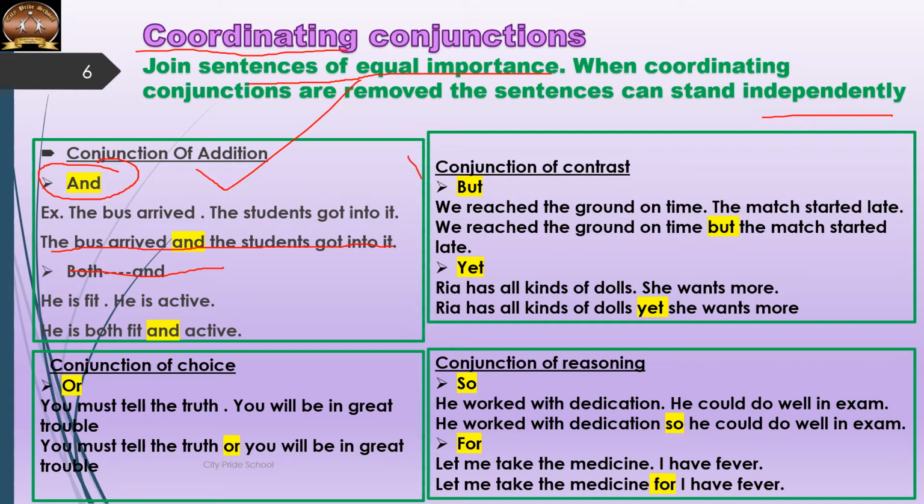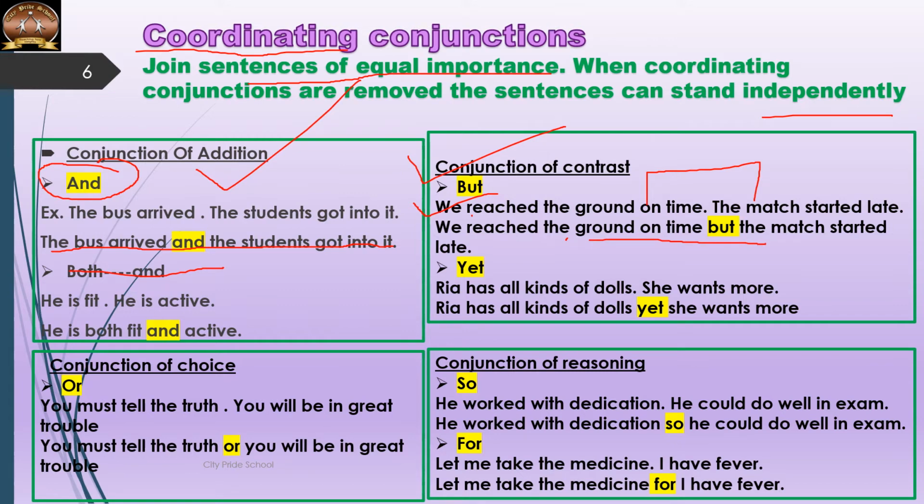Second is coordinating conjunction of contrast. But is a coordinating conjunction of contrast because but joins two different sentences which are in contrast with each other. For example, we reached the ground on time. The match started late. Now, as you can see, these two sentences are standing in contrast to each other. So we will join them by using but. We reached the ground on time, but the match started late.